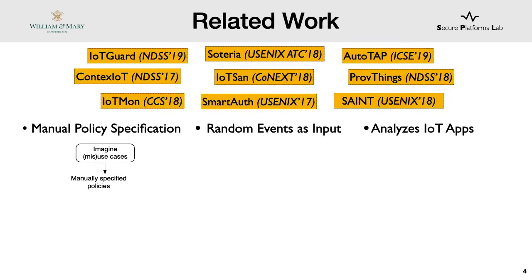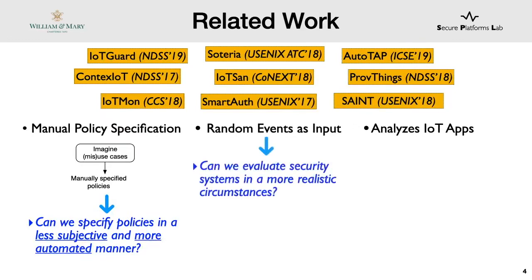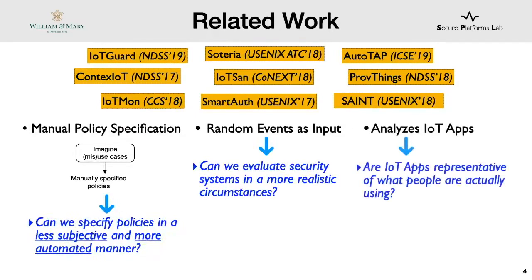So when we observe the design decisions for most of these systems, we notice that there are several unanswered questions. For example, instead of imagining use-misuse cases, which is both a subjective and tiresome approach, can we specify policies in a less subjective but somewhat automated manner? Similarly, instead of using random events as input, can we use sequences of events that are more representative of how people automate their homes? Also, are people even using IoT apps? That is, are these apps representative of what people are using in the wild? And can we study them to actually find real problems?